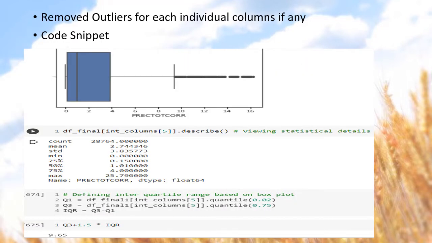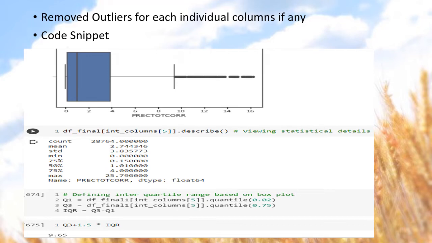After checking correlation among the column values, I removed the outliers of each and every individual column. So basically, I printed box plot of each and every individual column and checked whether there are any outliers. If there aren't any outliers, I didn't touch it. Or if there are some outliers, I defined my own interquartile range based on the box plot.